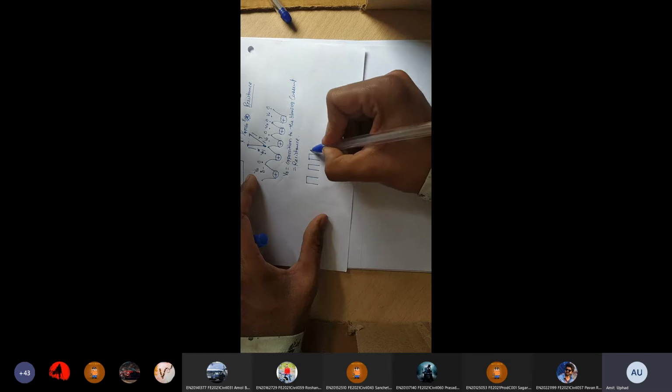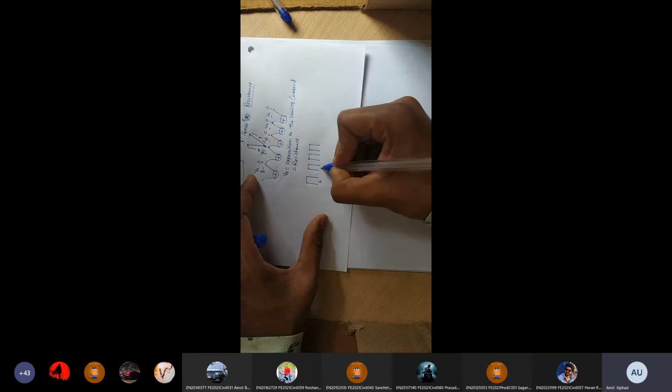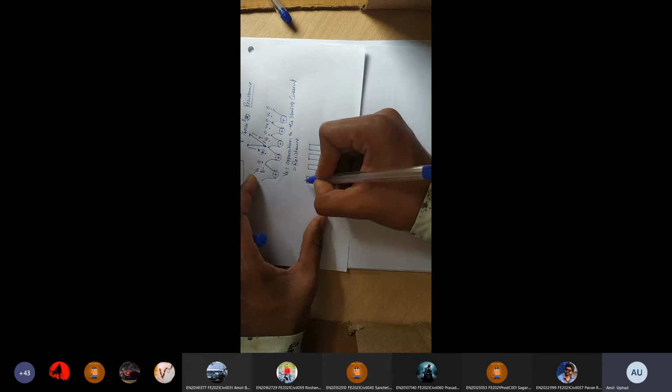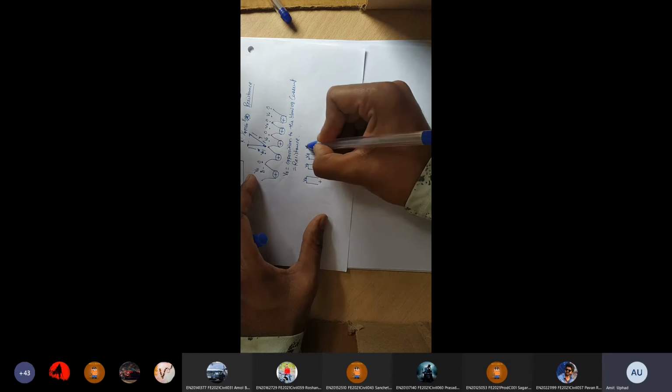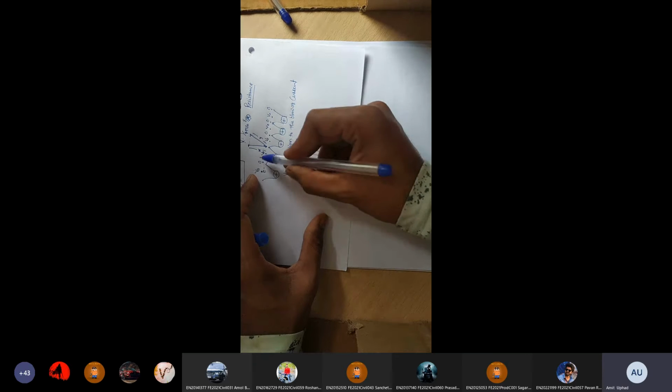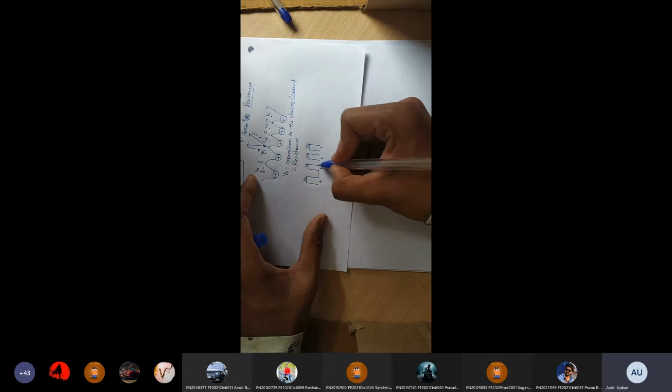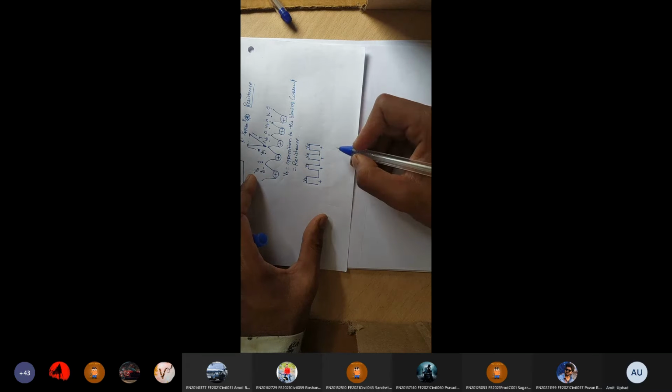I am drawing one diagram. Please try to understand the meaning of it. Suppose this is our positive nucleus, which has V naught potential, and in between two nuclei, what is the potential? It is zero potential. Is it clear what I am saying?